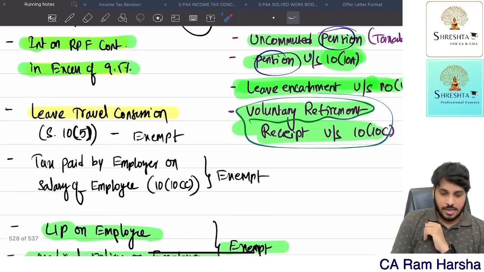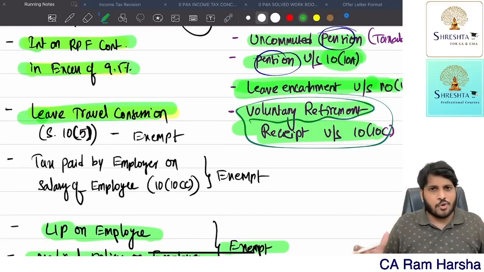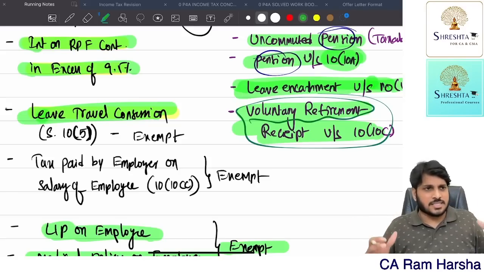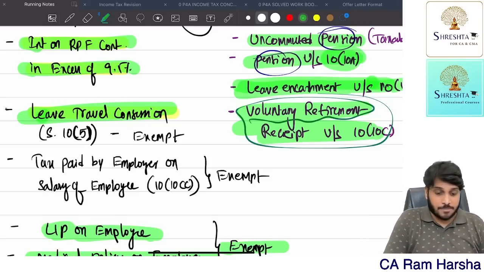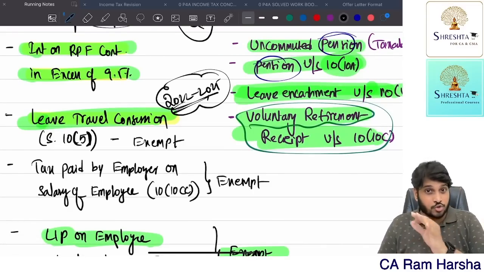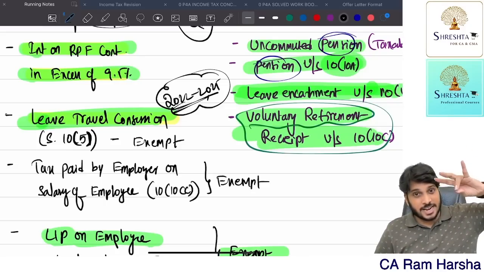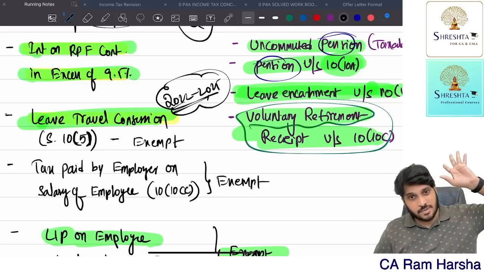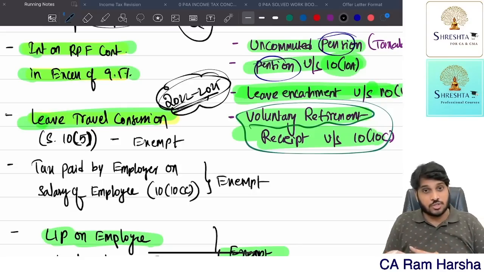Next, leave travel concession. What is leave travel concession? This is if an employee along with family, for personal reasons, is going for a journey, for a holiday, in a block of 4 years. In a block of 4 years, 2022 to 2025. Right now, the ongoing block is this one. This provision was added in 1986. So 1986, 87, 88, 89, that is one block. 1990, 91, 92, 93, one block. 94, 95, 96, 97, one block. Like that, right now the block is 2022, 2023, 2024, 2025.